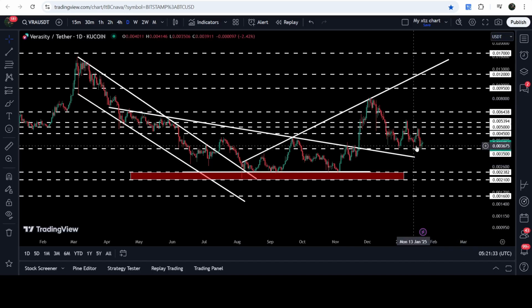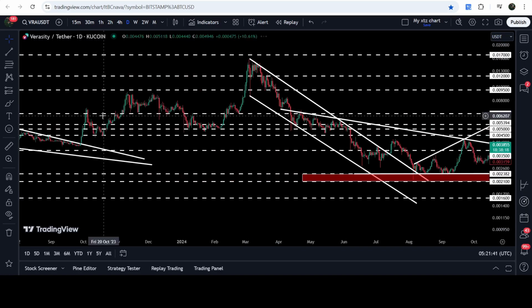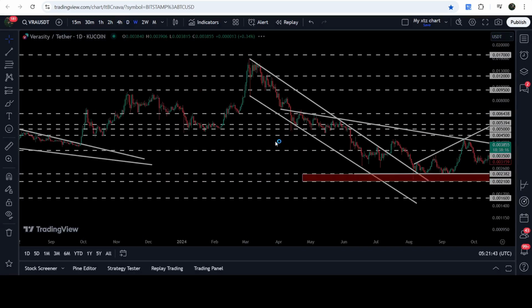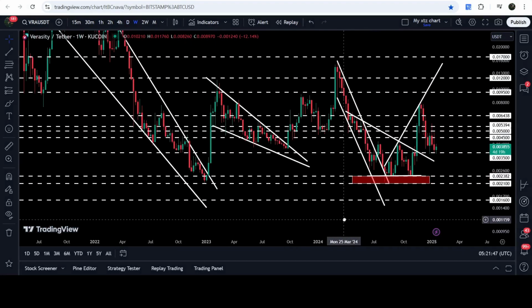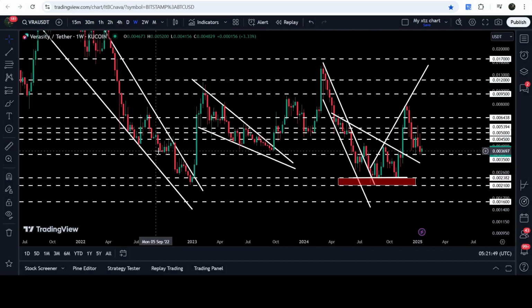You can see that we have tested the support here, and previously it was broken as a resistance here. And before that, it was also acting as a support here. If we take a look at the weekly time frame chart, you can see that this $0.0035 previously acted as a very strong support from September 2022 up till October 2022. And now again, it is acting as a nice support. In today's video, we will analyze this move.